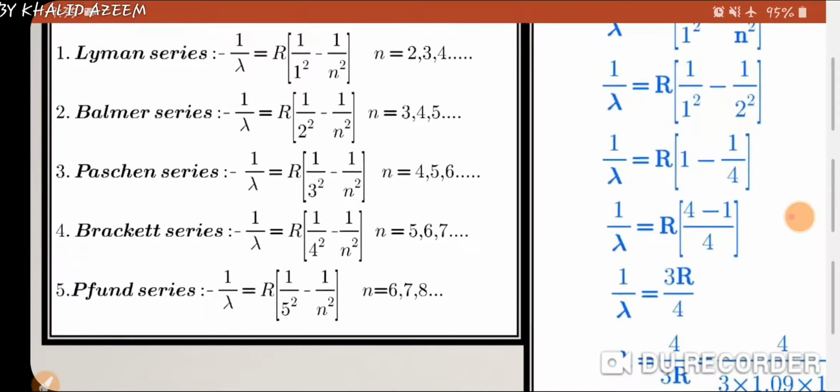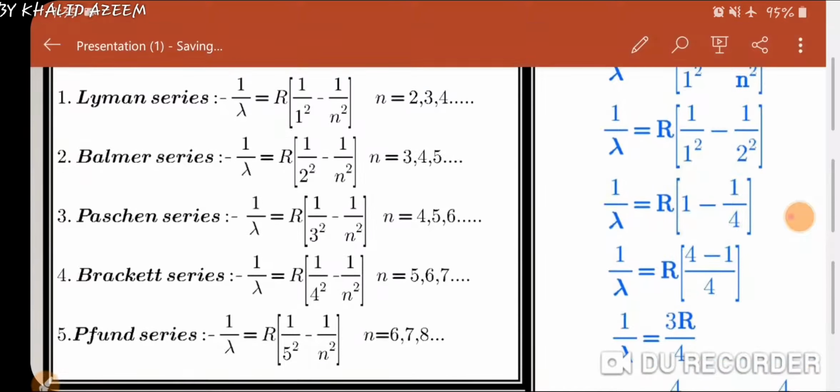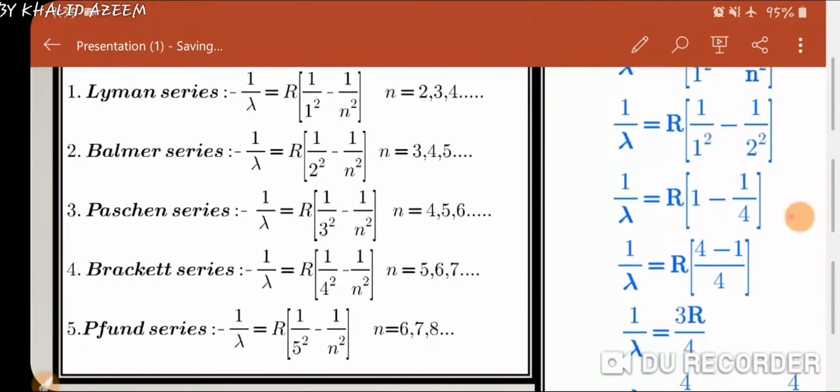If we want to calculate longest wavelength, then in place of this n we have to write the number next to this. जैसे मुझे लाइमन सीरीज में फाइंड करना है लॉन्गेस्ट वेवलेंथ, तो मैं n की जगह इससे जो अगला नंबर होगा, 1 से अगला यानी कि 2 वो पुट करूँगा और सॉल्व कर दूँगा. Similarly, if we want to calculate longest wavelength in Balmer series, so we have to put 3 in place of this n next to this one.